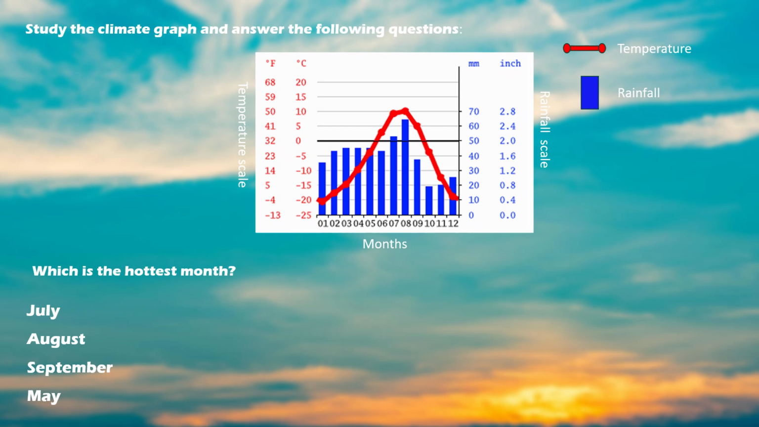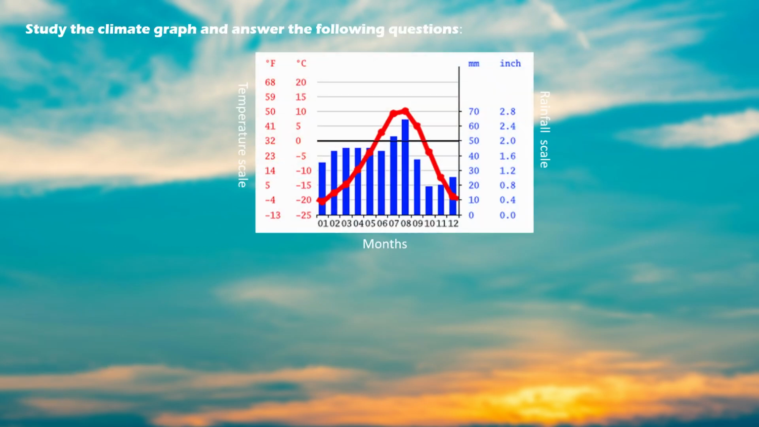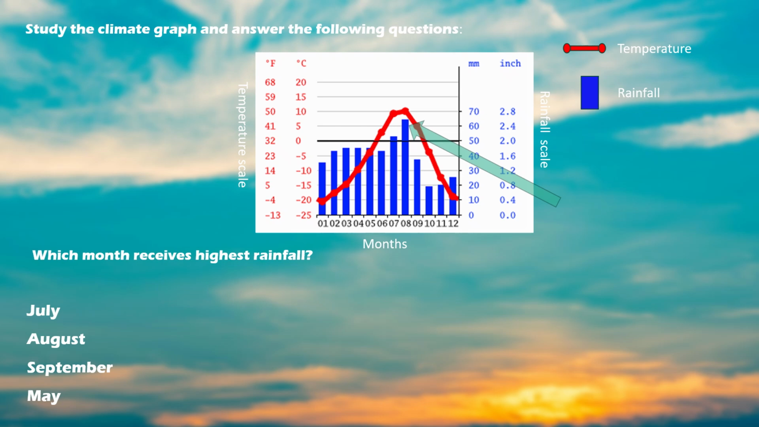And if we look into the temperature graph, we would see the highest point lies in the month of August, that is 10 degrees centigrade. The next question would be again on the basis of the climate graph, where the question is which month receives the highest rainfall? And in this case, now we'll look for the rainfall graph on the rainfall scale, which again shows that the month of August receives the highest amount of rainfall, that is 62 millimeter approximately.